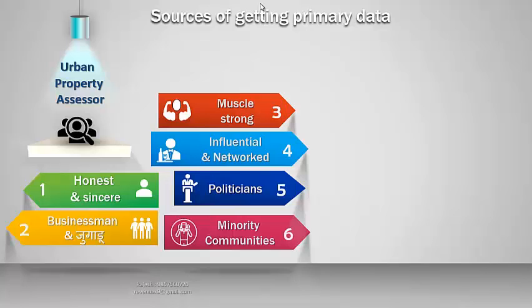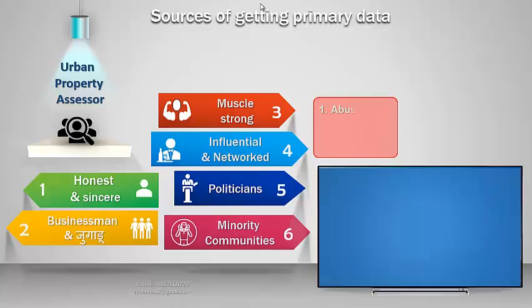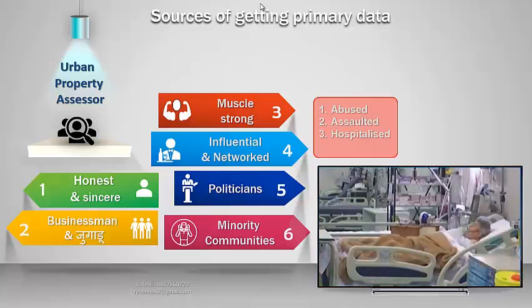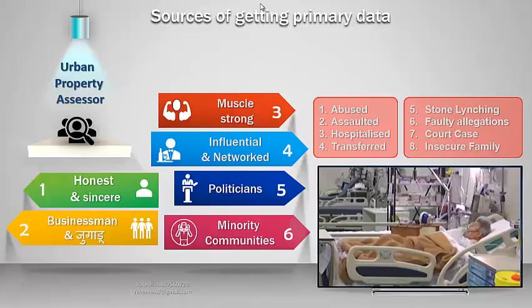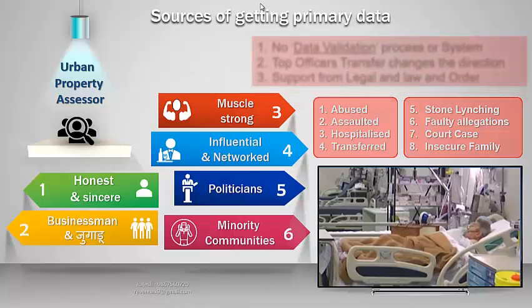If the assessment officer tries to assess their properties, then he may get abused, assaulted, hospitalized, transferred, have to face stone pelting, and faulty and fake allegations may get filed against him. He may have to worry about his family security. Kindly note that this assessment happens under 3 umbrella conditions. First is the absence of a primary data validation tool. It means there is no alternate way to validate the data registered by the officer.